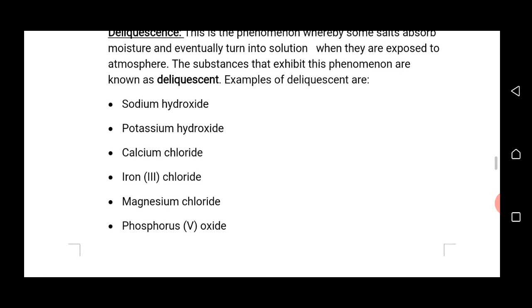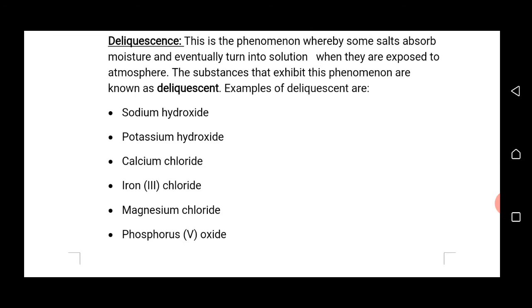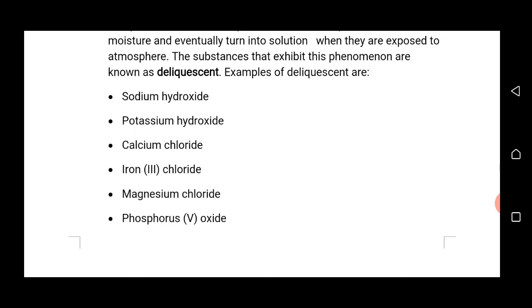The substances that can exhibit this phenomenon are known as deliquescent. Deliquescent substances exhibit deliquescence. Deliquescence is the phenomenon, while deliquescent are substances that can exhibit the phenomenon known as deliquescence.